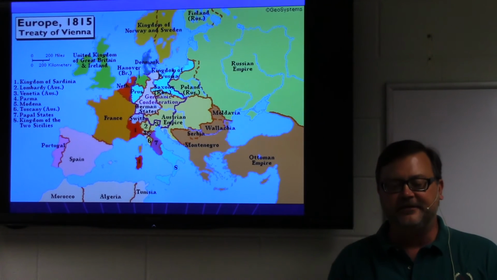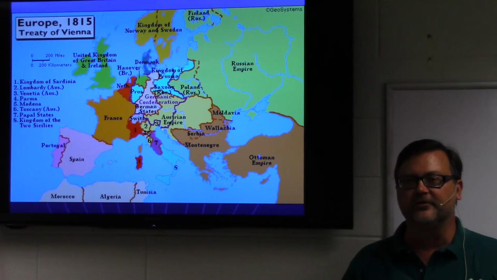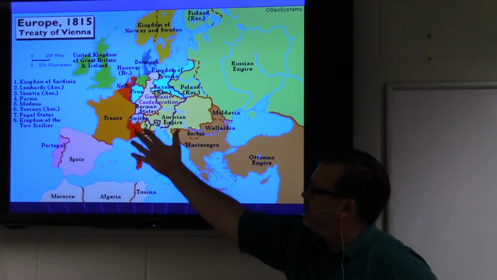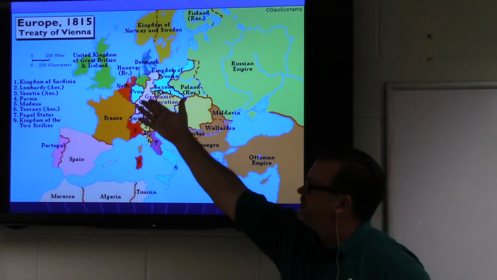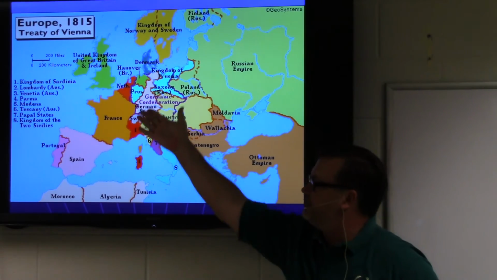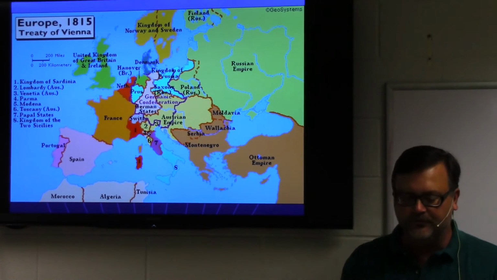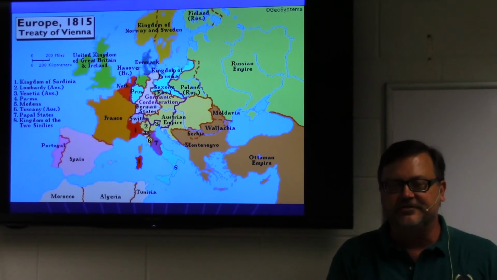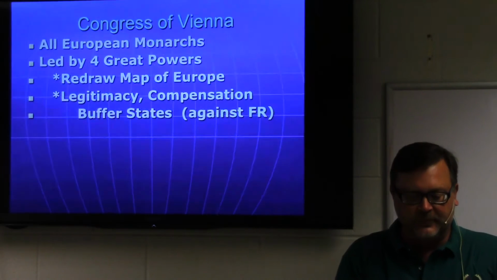So here's your map in 1815 as we finish up 1814 into 1815. Here's your map, and you kind of see what the mess here in Central Europe is, as the old states have had Napoleon remove them and put in his own states, and so what are you going to do? How do you redraw the map of Europe? You can't go back to 1789 like they'd like to.